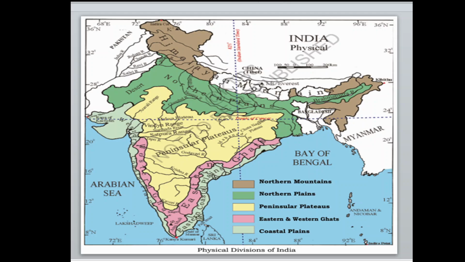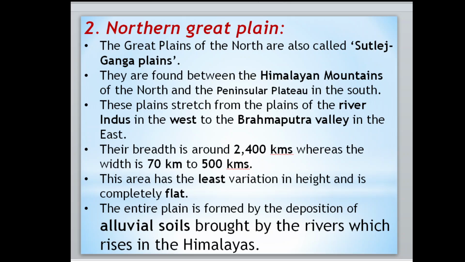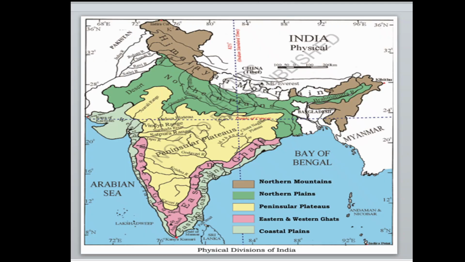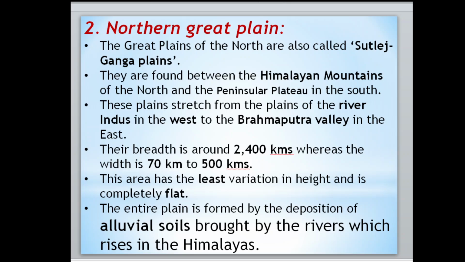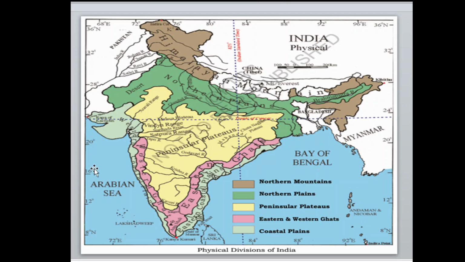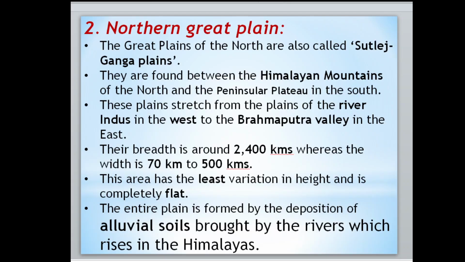Now the explanation. These northern plains are called the Great Plains of the North, or Satluj and Ganga plains. They are created by these two rivers, the Satluj and the Ganga.